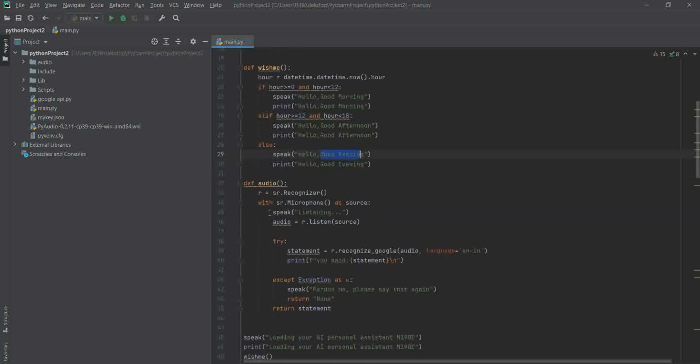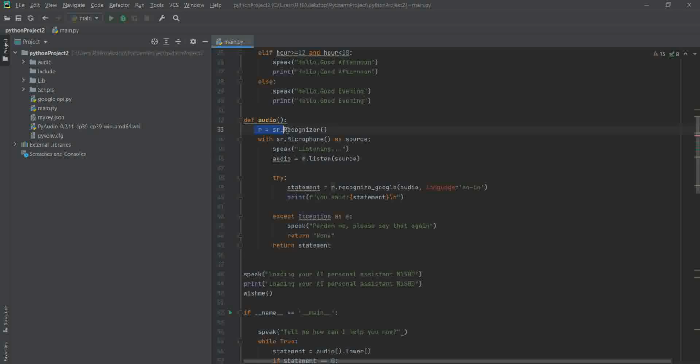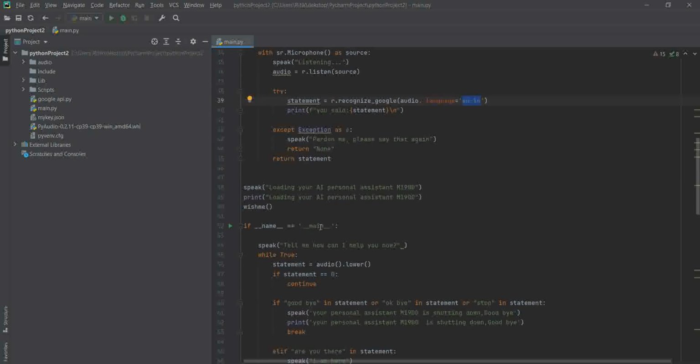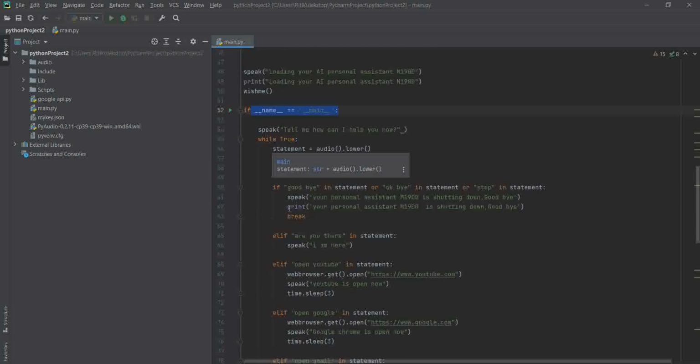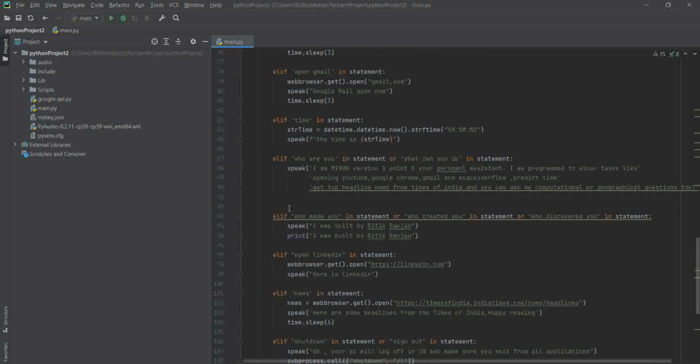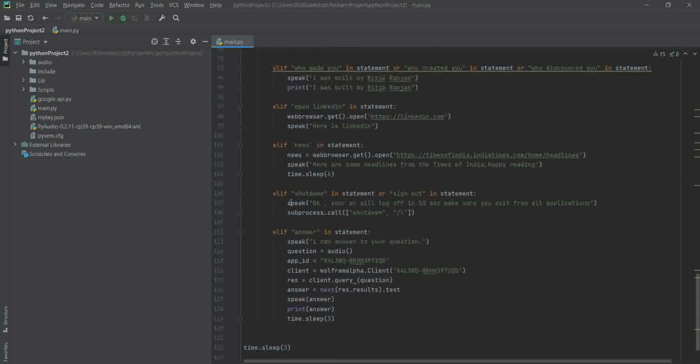Similarly, now we have defined our audio function. Here we recognize our voice and it will speak listening. Here we recognize our voice through Google and the language is English, Indian. Now at last we have initialized our app, that is name equals main. Here we have some conditions and all these conditions will execute if we run our program. So let's not waste time, let's run the program.